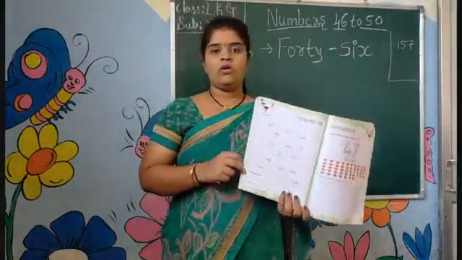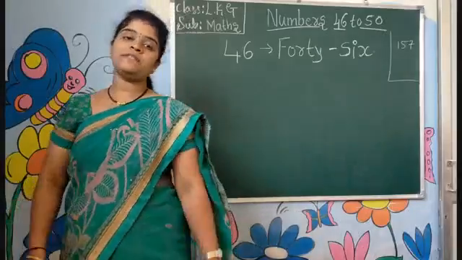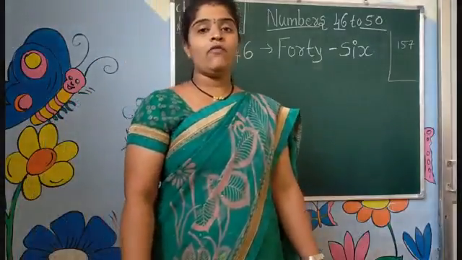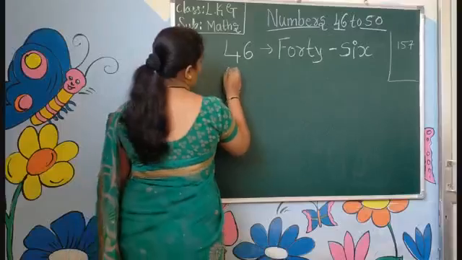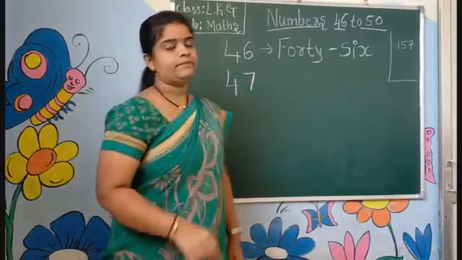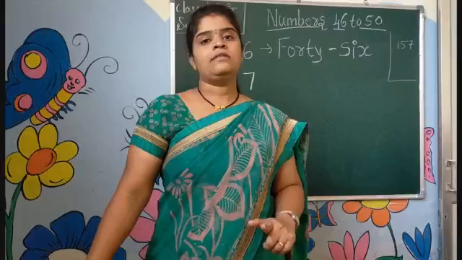Okay? Then after 46, which number will come? That is 47. How do we write the number 47, children? As 4, 7, 47. 4, 7, 47.